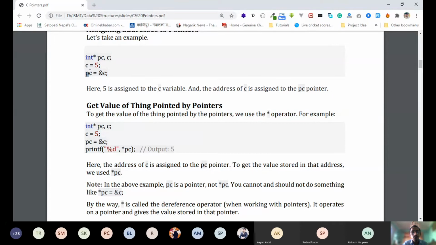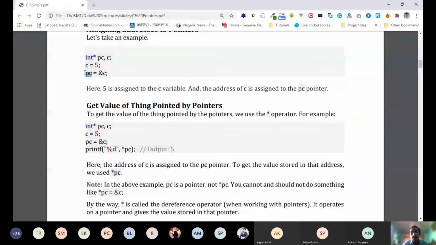Because PC does not store this 5. PC is storing some value or some address where this 5 is being stored. And PC holds the address of where this 5 is located. If you are given that address, then how can you calculate this 5? So now we are doing that here.